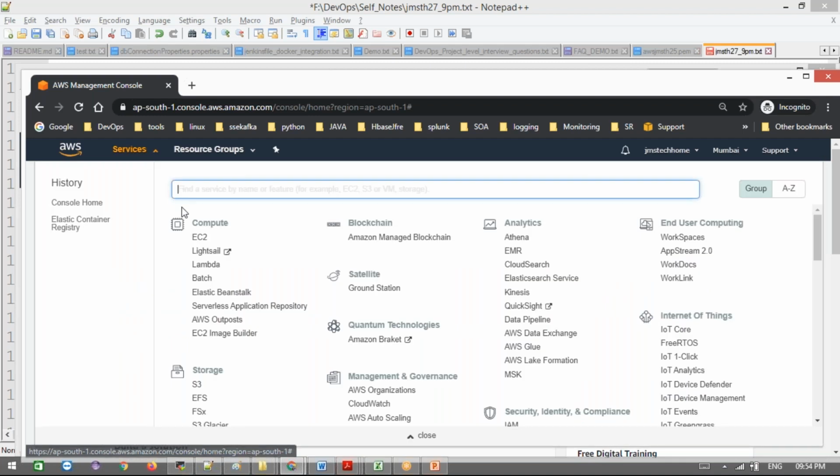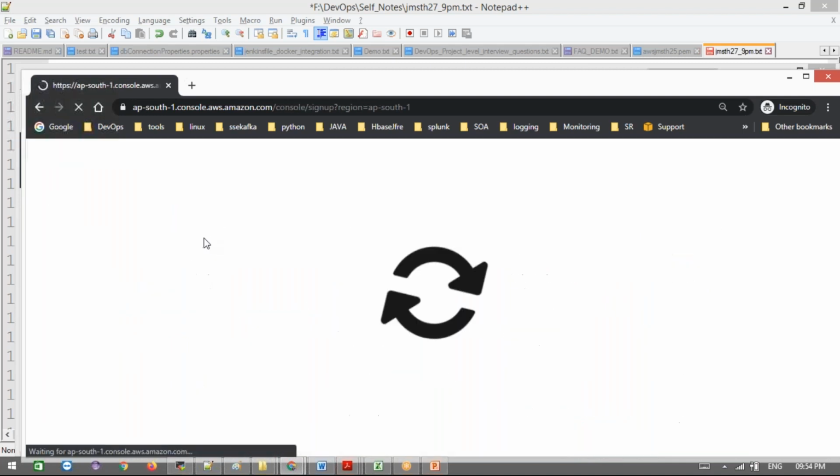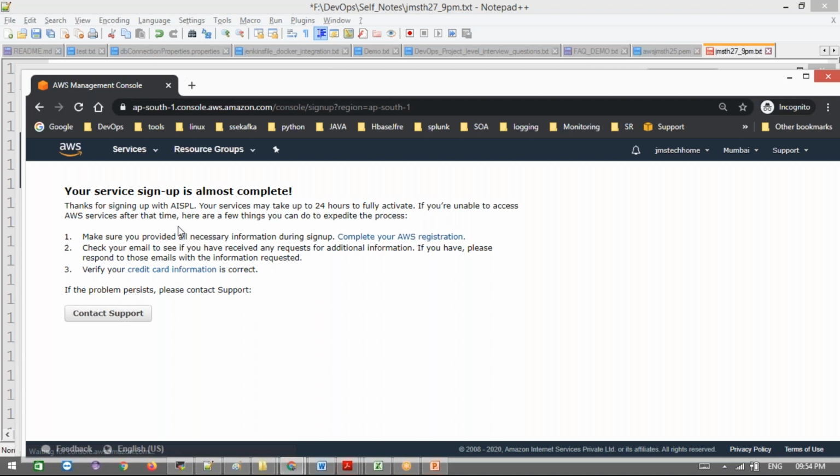Go to services here and go for EC2. First, we need to go for Linux servers, right? And see here, your sign up is almost complete. We just need to wait for some time until they confirm, and we'll get one mail saying your account is ready to use. After that, we'll come here, click EC2, and then we are ready to go.